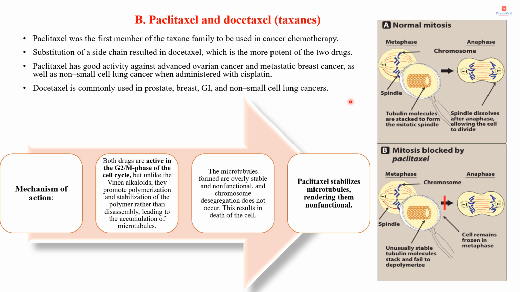Here you can see the image of normal mitosis, which we have already discussed. This is metaphase. Here tubulin molecules are stacked to form the mitotic spindle, and the next phase is anaphase. The spindle dissolves after the anaphase, allowing the cell to divide, and this mitosis is blocked by paclitaxel. These drugs promote polymerization, so unusually stable tubulin molecules stack and fail to depolymerize. So the anaphase will not occur, and the cell remains in metaphase.